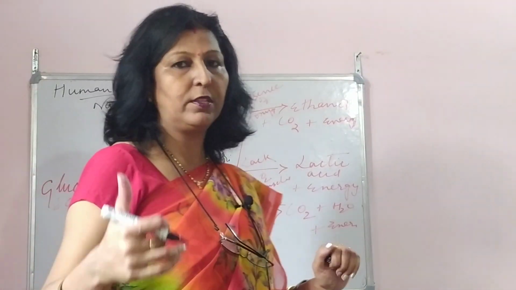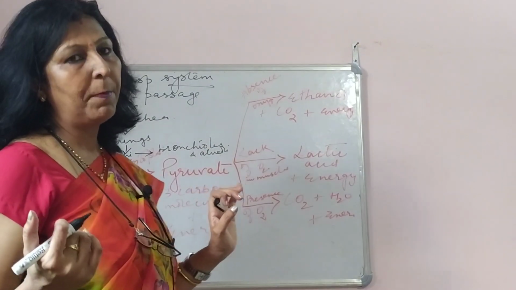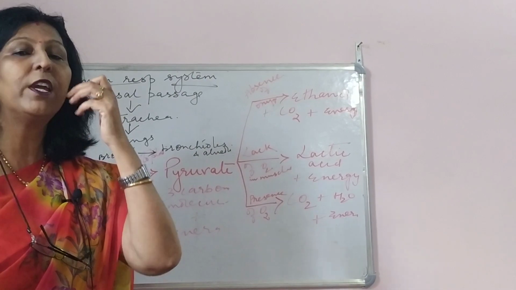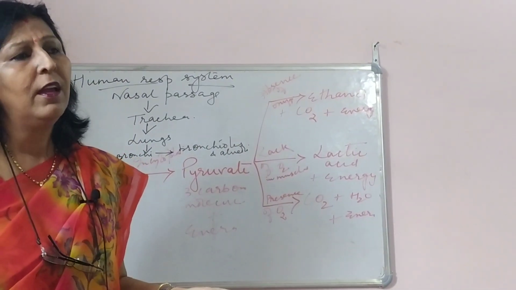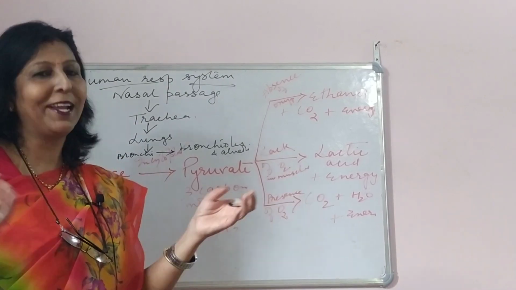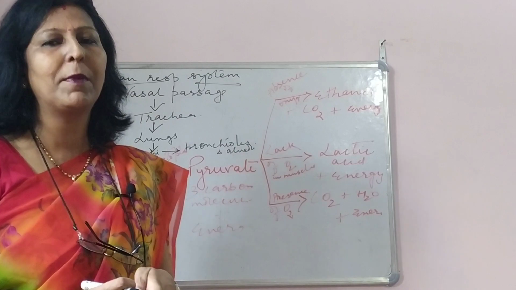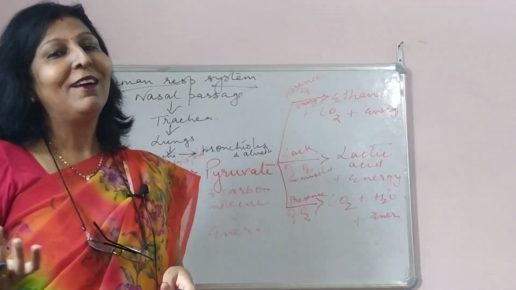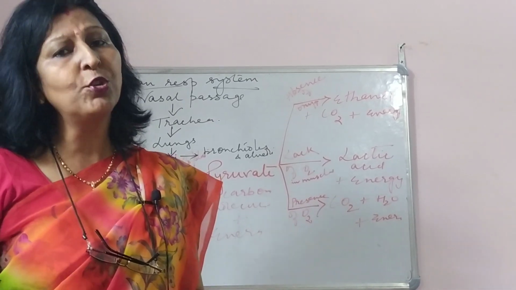The first equation. Glucose. Glucose is a 6-carbon compound, and whatever food we eat, whatever glucose we consume, that glucose has to be broken down. Why do we eat food actually? It's not for enjoyment. मजे के लिए तो हम खाते नहीं हैं. खाते हैं कुछ लोग मजे के लिए, और कभी-कभी मजे के लिए भी हम खाते हैं, जैसे फुल्की कुछ भी, और जैसे मैंने बोला छोले भटूरे, तो मजे के लिए खाते हैं, but actually we eat for energy. अगर हम ना खाएं तो हम उठ नहीं पाएंगे.